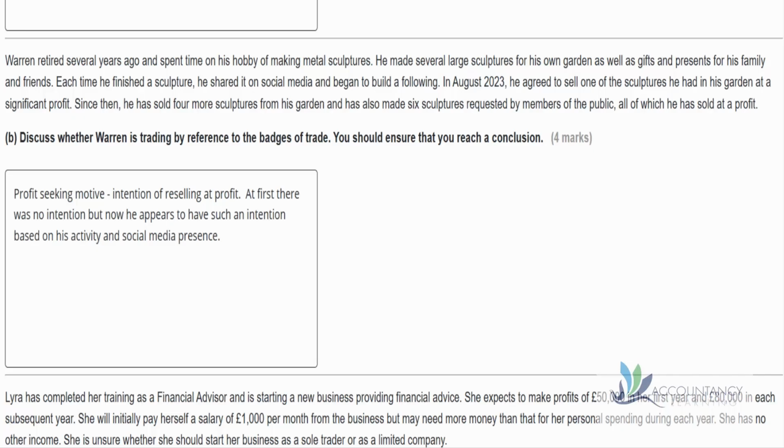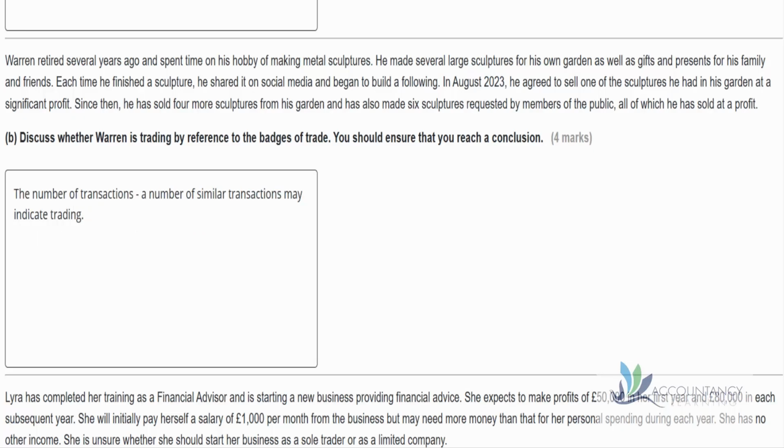So we get 1 mark for explaining what the badge of trade is, and then a 2nd mark for applying it to the scenario. So what do you think? Did Warren have an intention to get profit? At first it suggests not, because he was just making them for his garden. But now, based on selling sculptures to members of the public, and they're being made for them rather than just selling them to the garden, and also he's got this social media presence as well, it would suggest that at the moment there is an incentive to get profits. There is that intention.